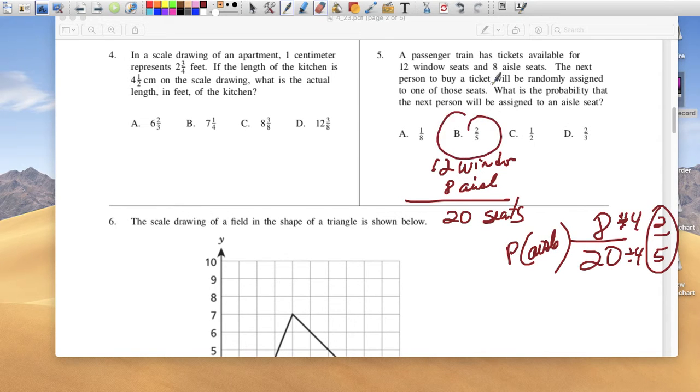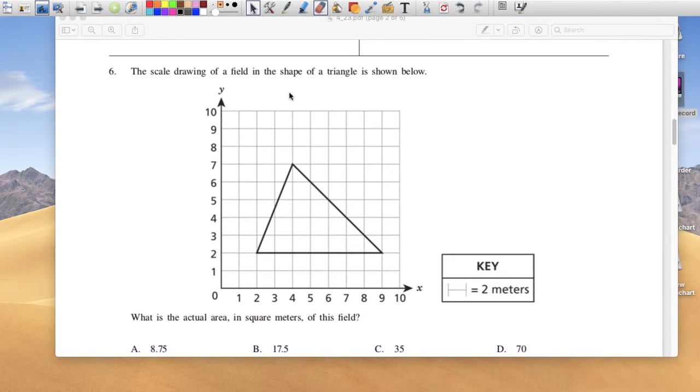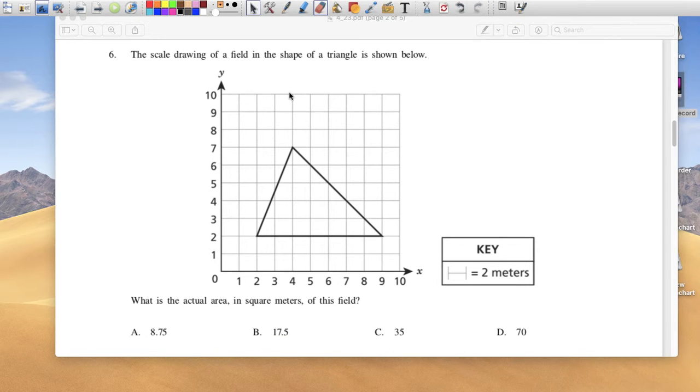Do we have a 2/5? Yeah, we do. The scale drawing of a field in the shape of a triangle is shown below. What's the actual area in square meters of this field? Don't forget, the area of a triangle is base times height divided by 2.